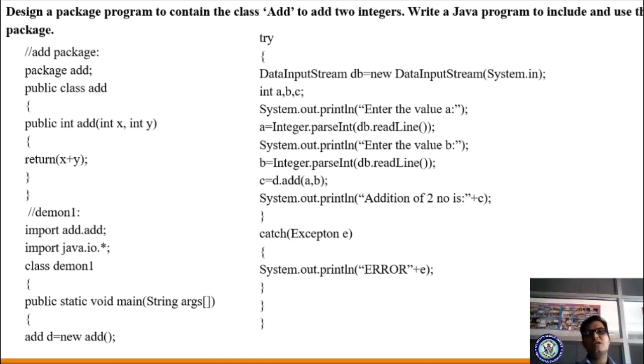This is a question that has been asked in your previous question paper. Let us see what the program is. Design a package program that contains add two integers. Write a program to include and use this package. So we have to do addition of two numbers by using packages. I will explain this program. First you just observe here, package add.